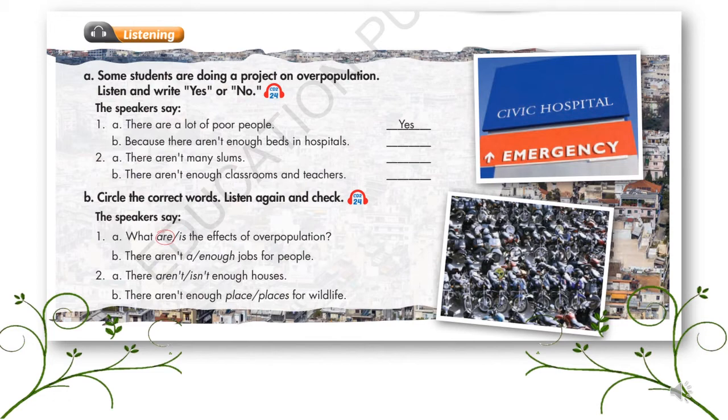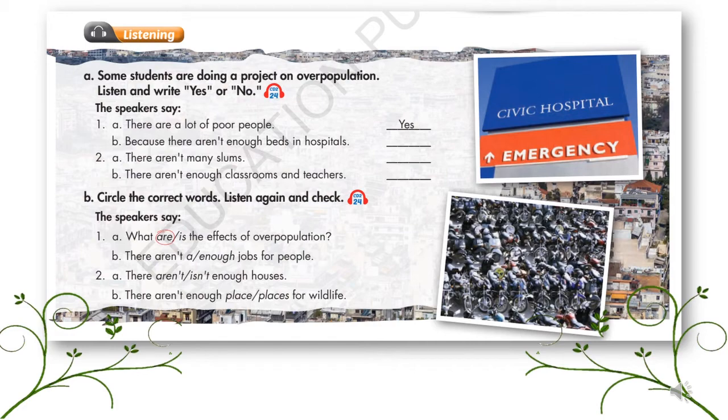You're right. Do you think crime is one of the effects of overpopulation? I'm not sure. I think another effect of overpopulation is there aren't enough classrooms and teachers. I agree. So what's the biggest effect of overpopulation? I think the biggest effect of overpopulation is there aren't enough jobs. I disagree. I think the biggest...